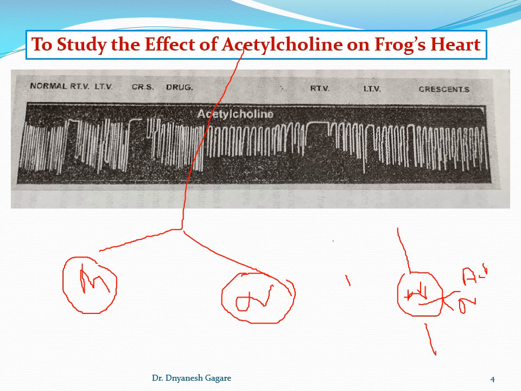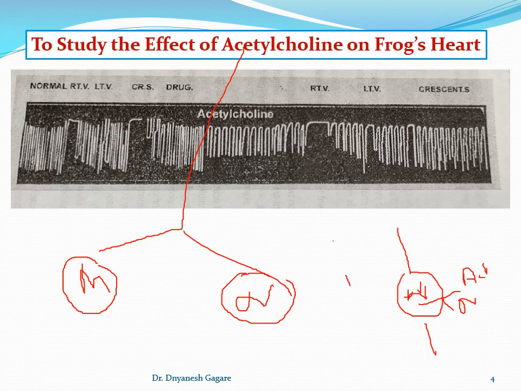Second example, cholinergic drugs are also used in abdominal distension, to reduce the abdominal distension, and also in paralytic ileus following surgery. Paralytic ileus means a pseudo obstruction in the intestine, and to reduce this obstruction, cholinergic drugs are used.